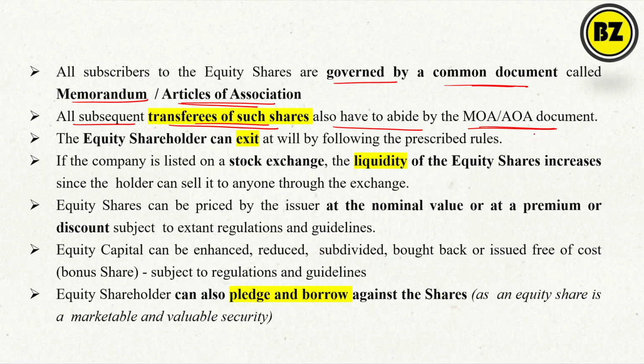In case of transfer of shares, whatever clause is mentioned in the MOA or AOA has to be followed. The equity shareholder can exit at will by following the prescribed rules. If I want to sell my shares, I will sell them, and that is simply the exit as per the rules mentioned in the MOA and AOA.